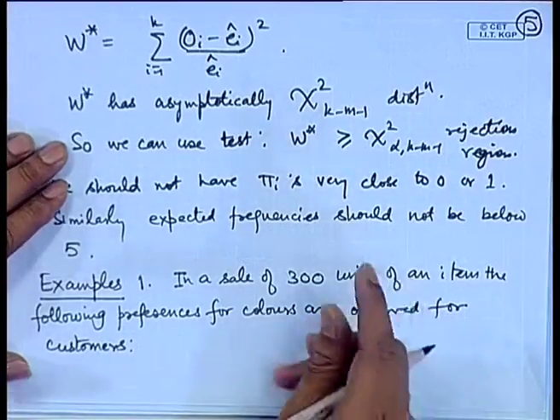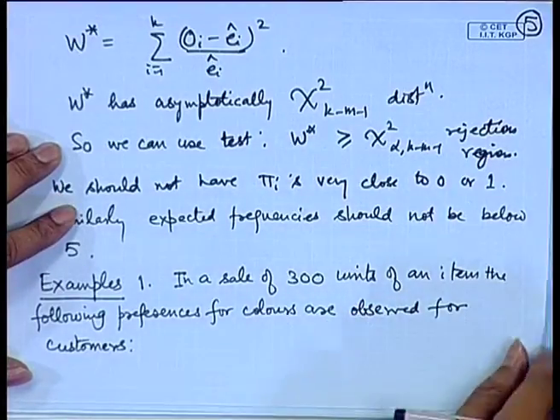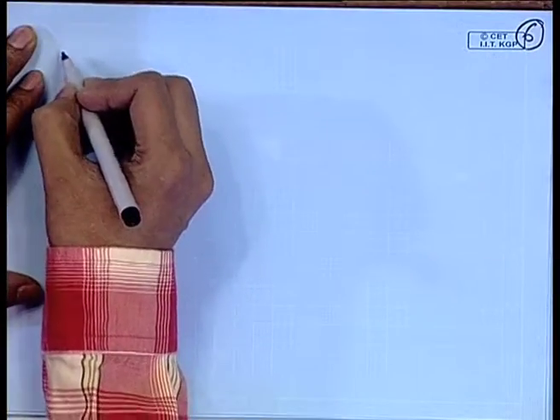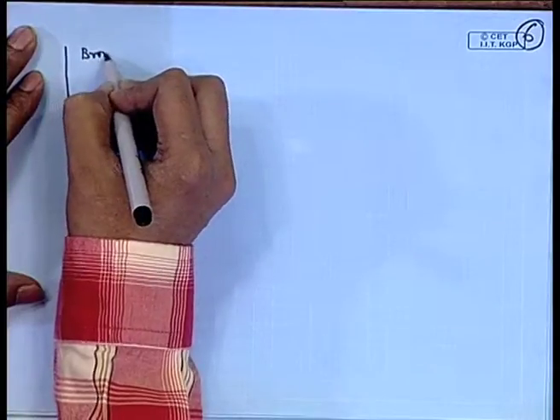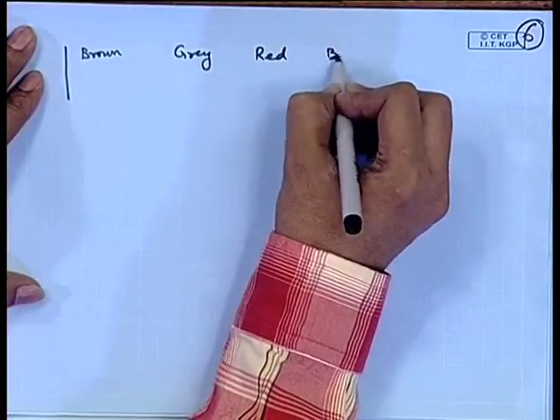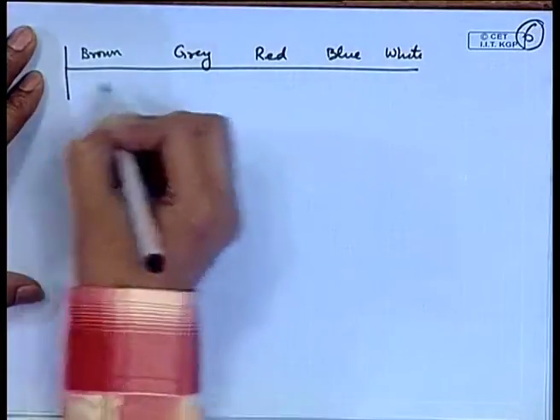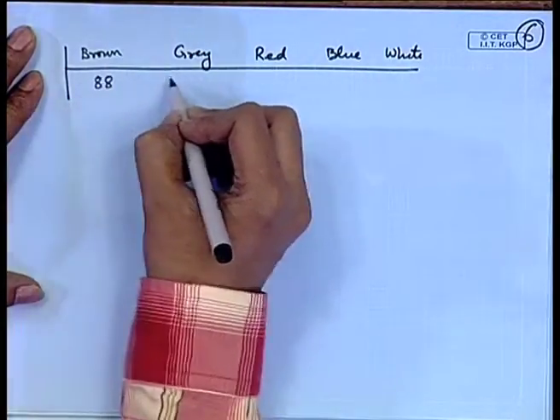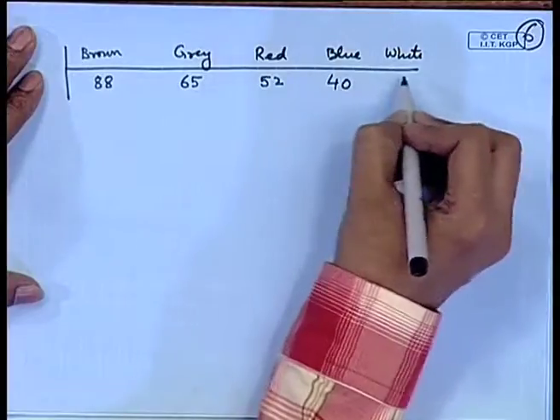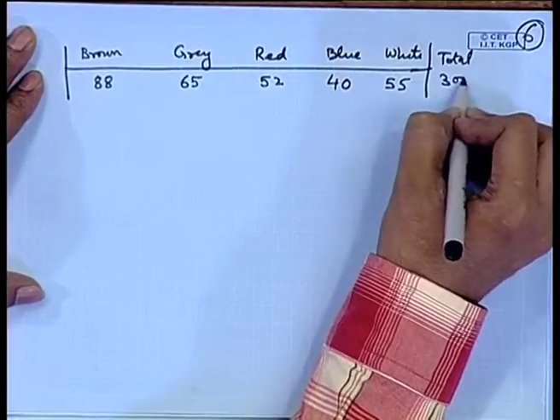So, we look at the color of the car, for example. Out of 300 customers, the colors available are brown, gray, red, blue and white. We find 88 prefer brown, 65 prefer gray, 52 prefer red, 40 prefer blue and 55 prefer white, out of 300.